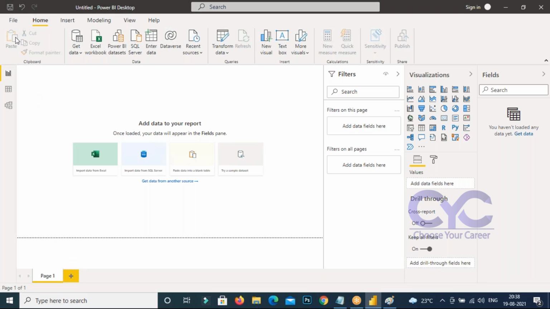Go to the home here. If you want to share, you can go to the publish. So to publish it, we need the Power BI service. Power BI service is needed. This entire part is called Power BI Desktop. See that we have the Excel book here. We have Power BI datasets, SQL servers. Can you find it? These are the defaults available there. You can directly fetch the data from there if you have it, right?